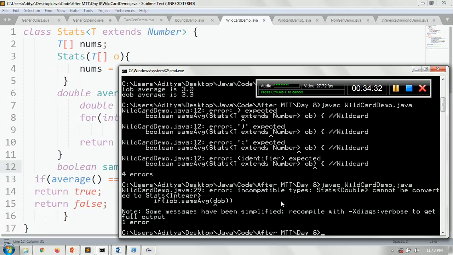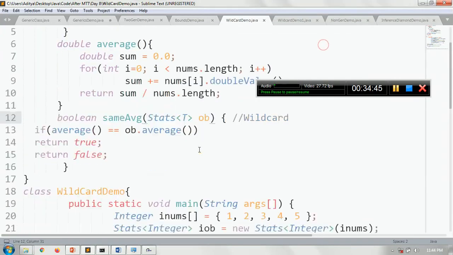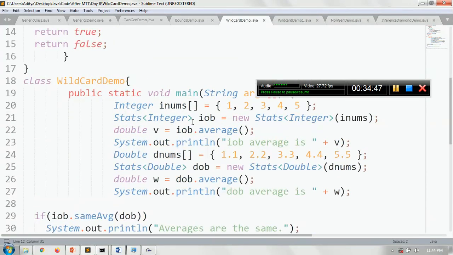It says an incompatible type because you're calling a stat double, which cannot be converted to the stat integer. Whenever you call this method, the IOB belongs to the integer type and the DOB belongs to the double type.